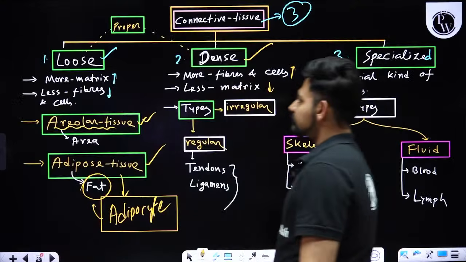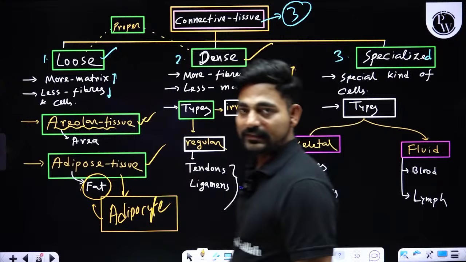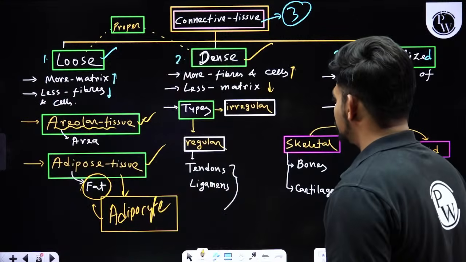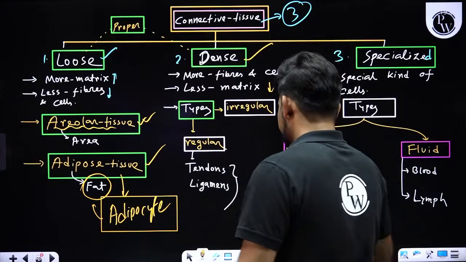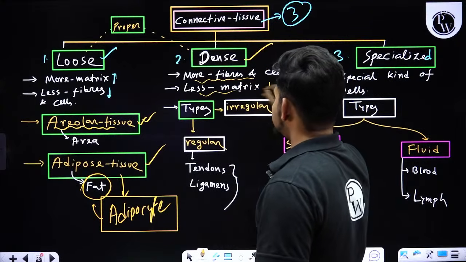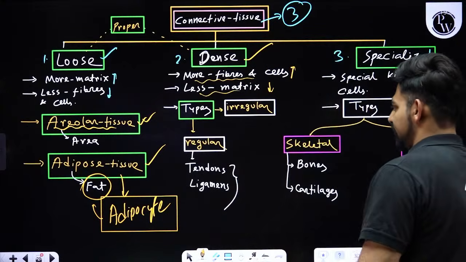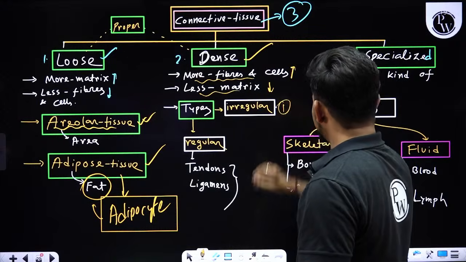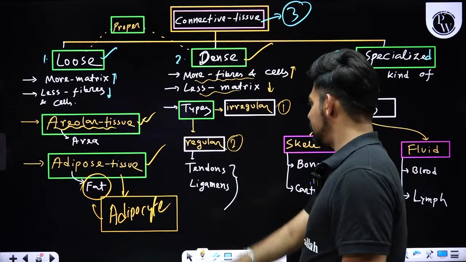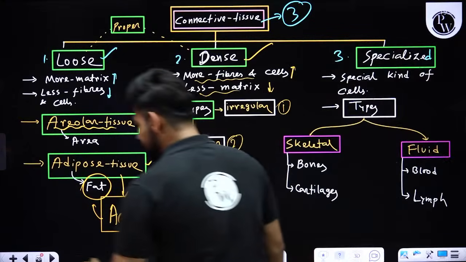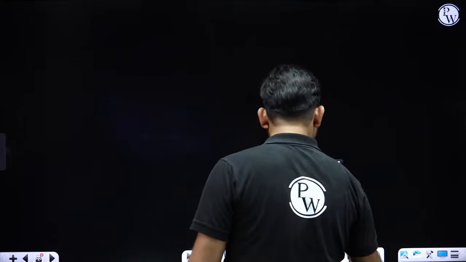Okay. Now, let's check the dense connective tissue. As we are saying, dense connective tissue means they have more fibers and cells and less matrix, as simple as that. Okay. But this dense connective tissue is of two types. First, dense irregular connective tissue. Second, dense regular connective tissue. Now, what is the difference between dense irregular and dense regular? Let's check that.